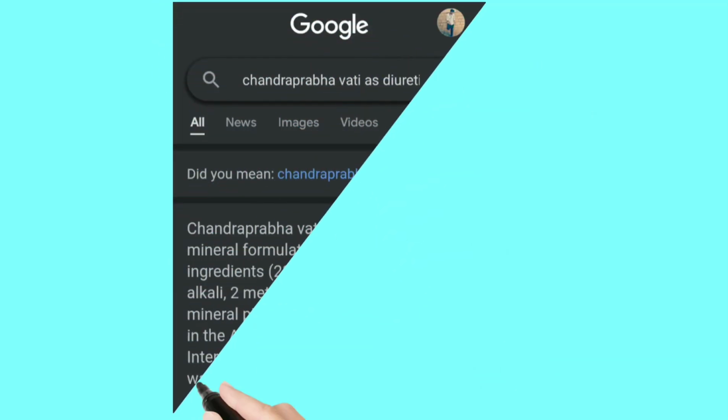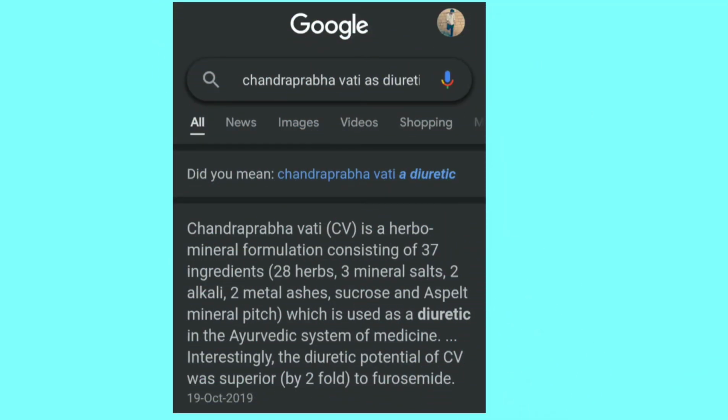Some of the compound formulations like Chandraprabhavati, Chandrakalas, Punarnavarishta and Punarnava Mandura, all of these are very beneficial as diuretics. And also Chandraprabhavati's action is compared with the action of furosemide, and it is said that it is twofold superior to furosemide.